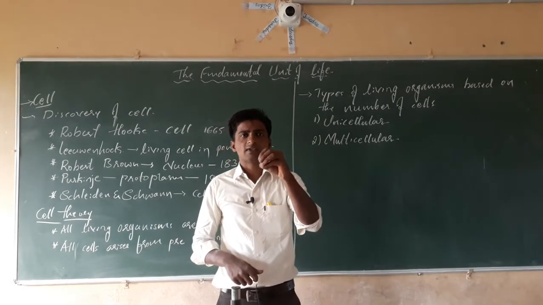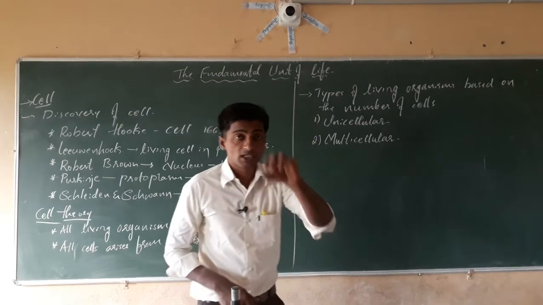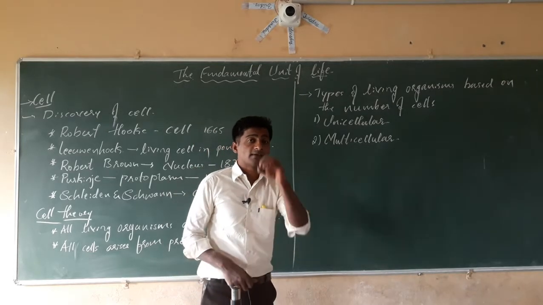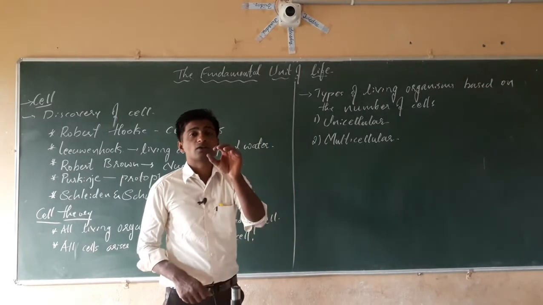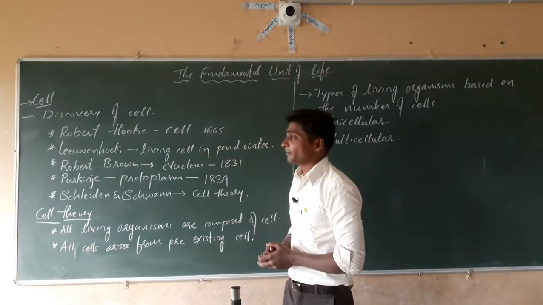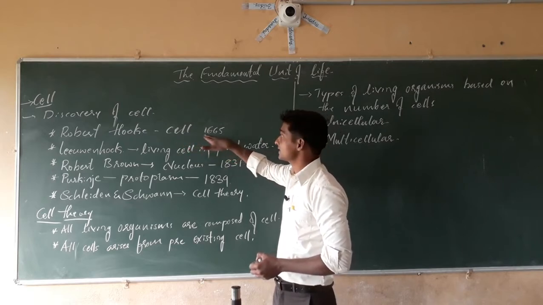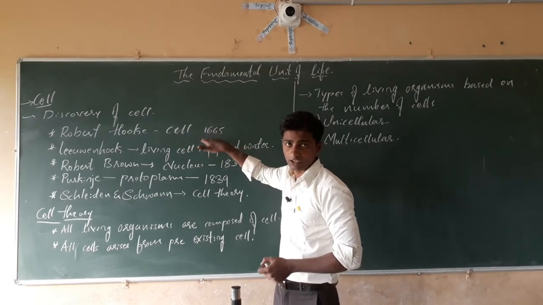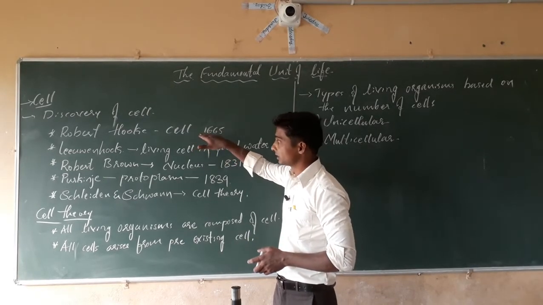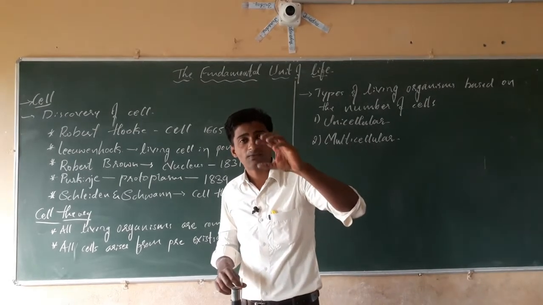First time, for whatever units are present in the honeycomb, he gave the name cell. The meaning of cell is small room, isn't it? Cell means a small room. That's why Robert Hooke first gave the name cell in 1665. He discovered the microscope, and under it he observed the cell for the first time.